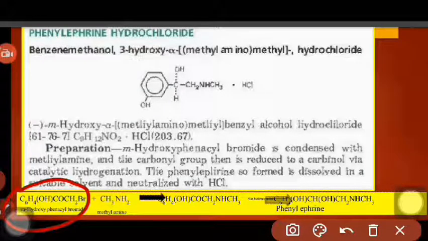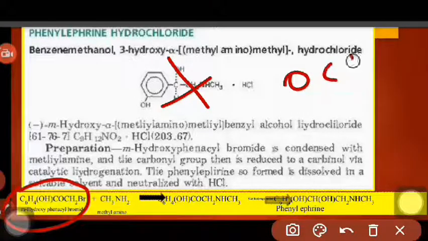It is C6H4 OH COCH2Br. So everything is same, only thing is instead of this part you have to write O CH2Br. So I have deleted OH, I have deleted H and the remaining substituents. You have to write this structure.